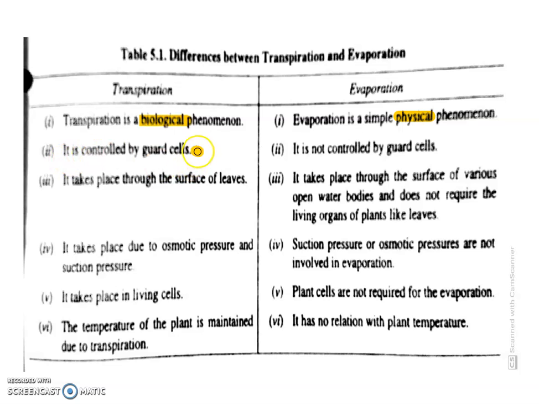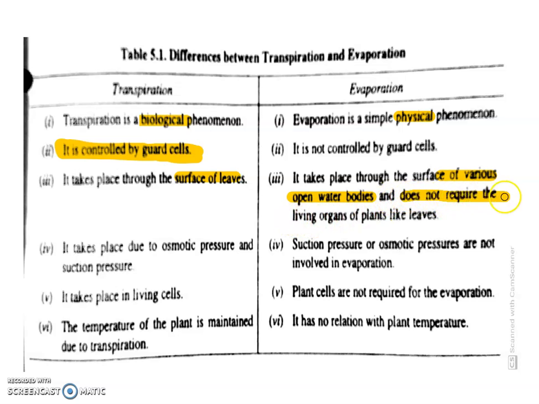Transpiration is controlled by the guard cell. On the plant there are stomata, small microscopic openings, and these microscopic openings are made from the guard cells. So transpiration is controlled by the guard cell, and in evaporation there is no guard cell. It is a physical process, a natural process. It takes place through the surface of leaves. It takes place on the surface of various open water bodies, like oceans, rivers, lakes, ponds, etc.